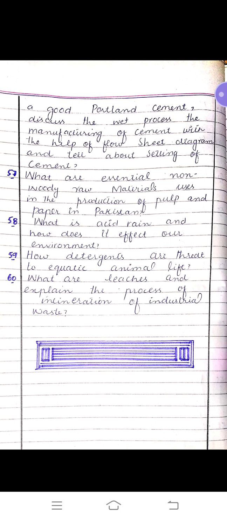Question 57 is, what are the essential non-woody raw materials used in production of pulp and paper in Pakistan? Question 58: what is acid rain and how does it affect our environment? Question 59: how are detergents a threat to aquatic animal life? Question 60, and the last question, is what are leachates and explain the process of incineration of industrial waste.